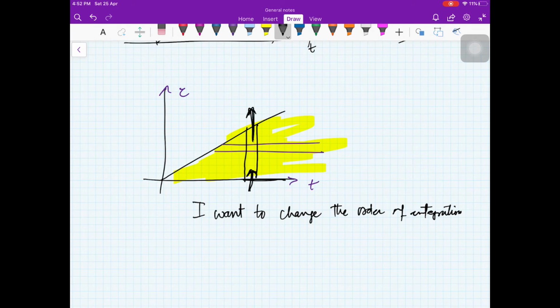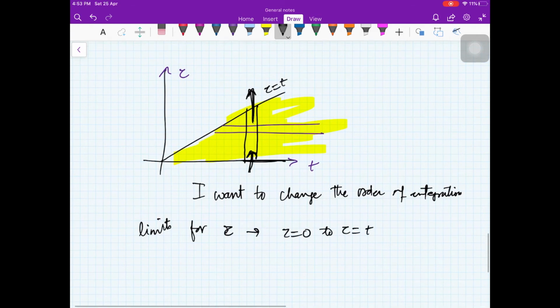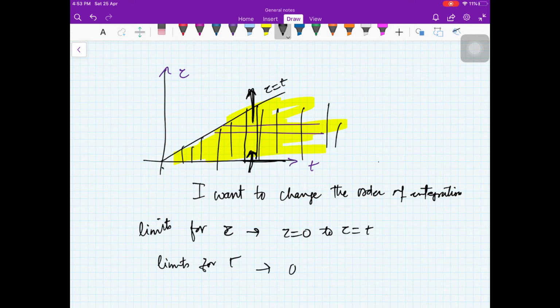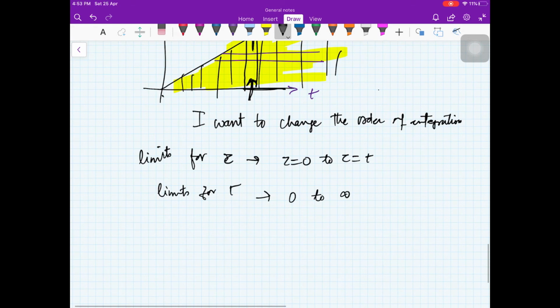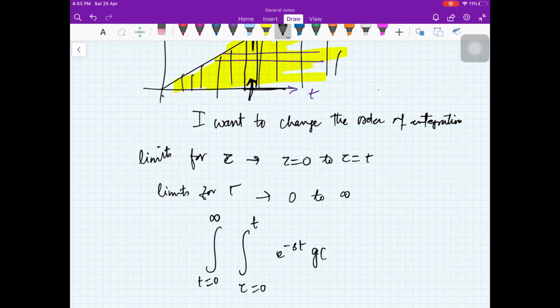Now you see here the entry point is tau equal to 0 and the exit point is tau equal to t. So the limits for tau will become tau from 0 to tau equal to t, and the limits for t are such that you have to cover the whole stripes, that obviously is from 0 to infinity. So your order of integration will change like this: these are the limits for tau, 0 to t, right? And then the limits for t are from 0 to infinity. Inside, your function is unchanged.